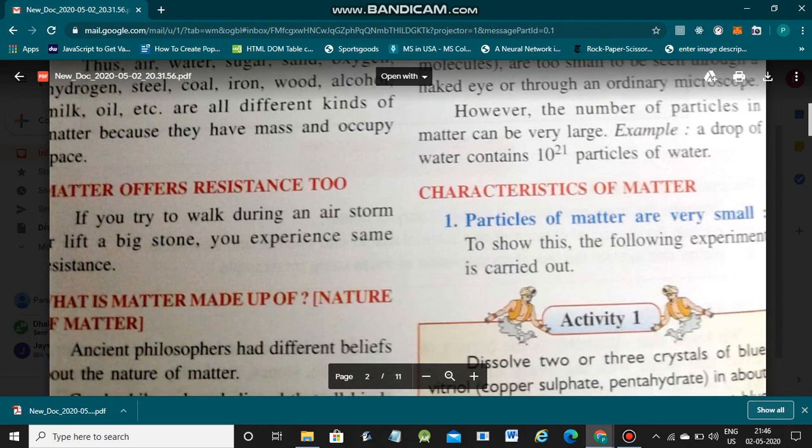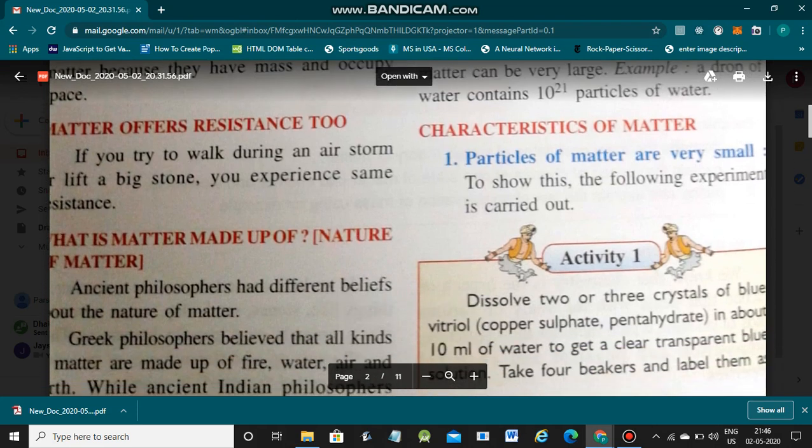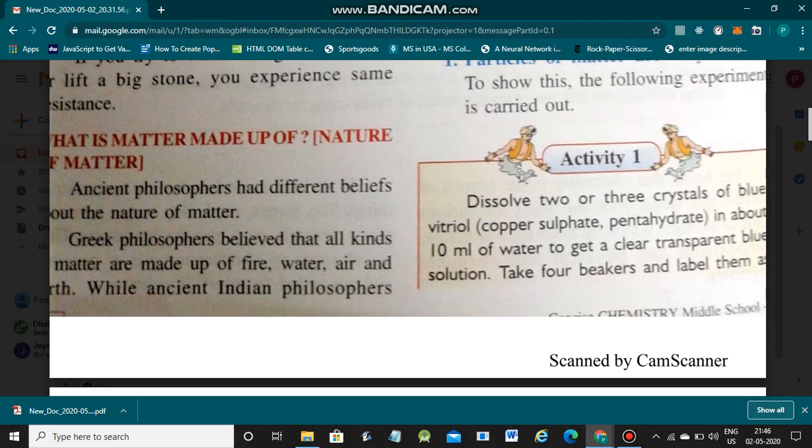What is matter? Matter is made up of so many things. First of all, many ancient philosophers told their own beliefs. Now Greek philosophers believed that all kinds of matter are made up of fire, water, air and so on. So first are the Greek philosophers. What did the Greek philosophers say? They said that matter is made up of fire, water, air, etc.